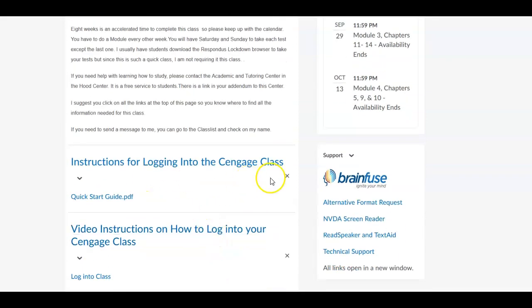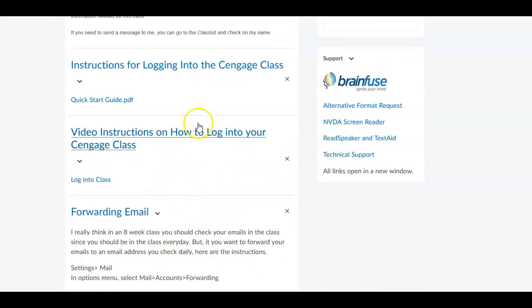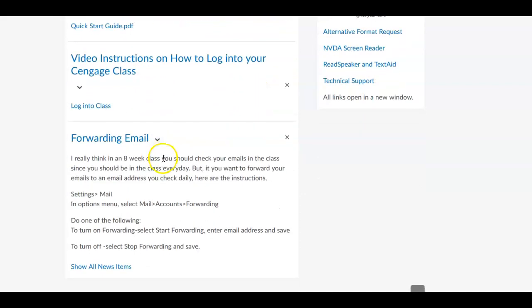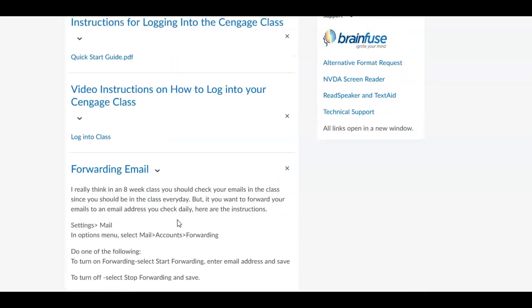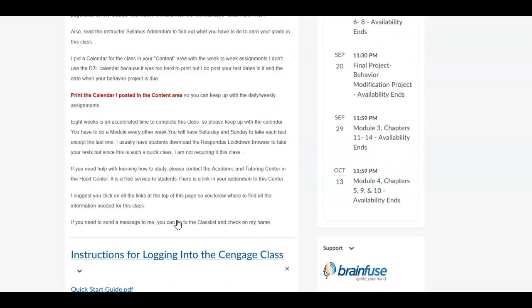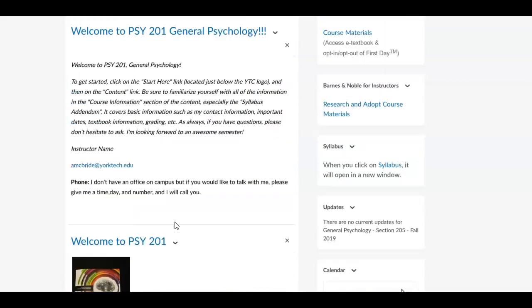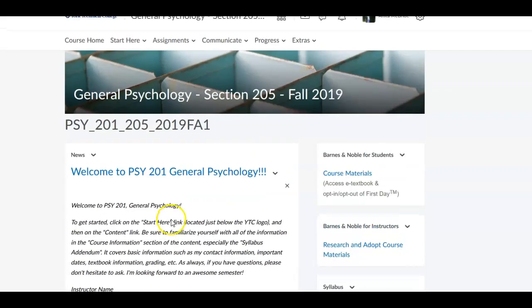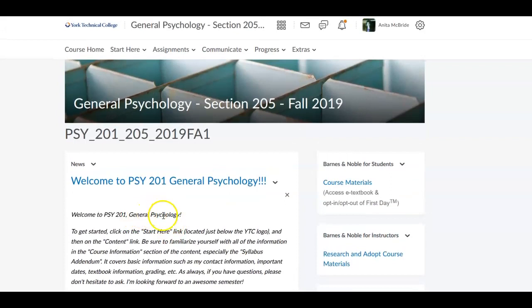These are instructions for how to log into the Cengage class or MindTap class. They're interchangeable. Cengage is the publisher and MindTap is the software. And then here's the message for forwarding email. I think in an 8-week class you really should be in the class every day. But if there's an email that you check frequently, you're welcome to forward your email to that one.